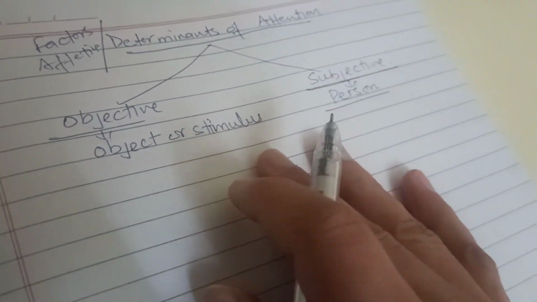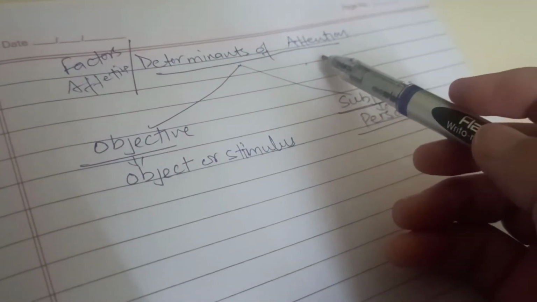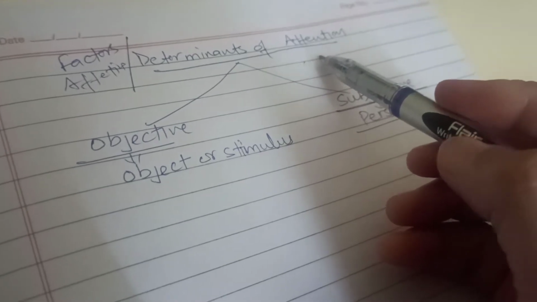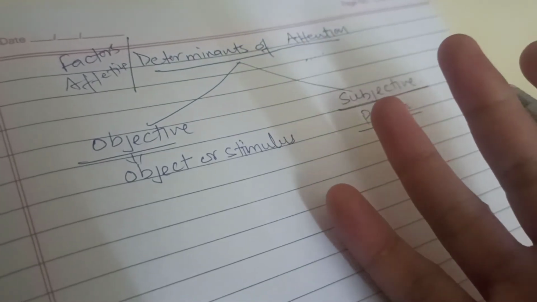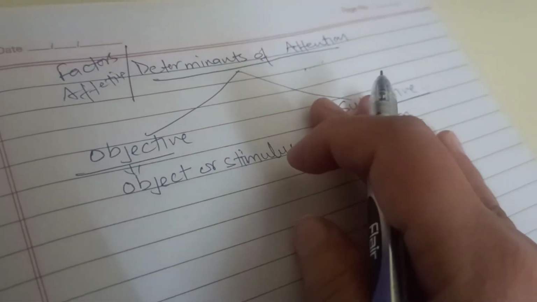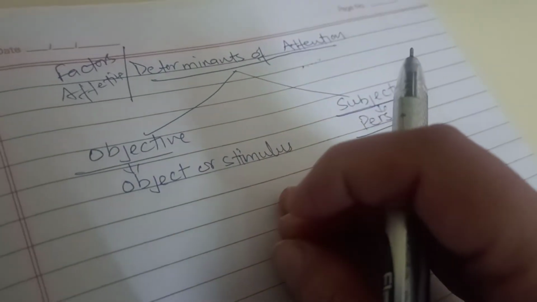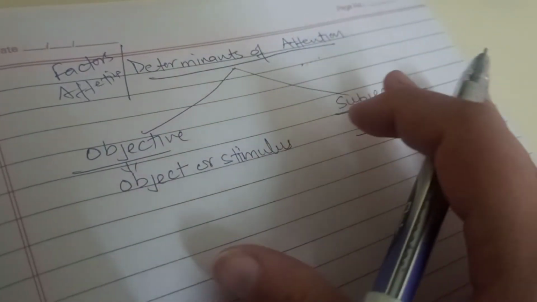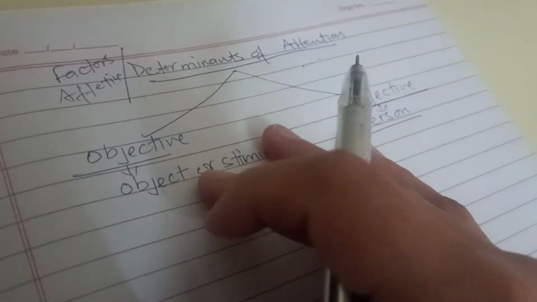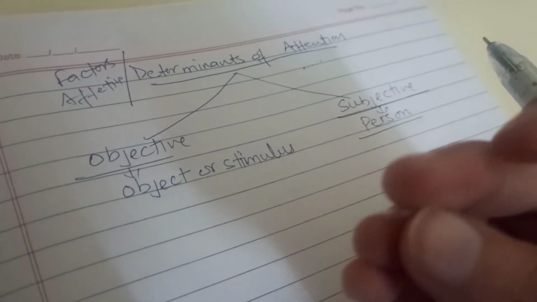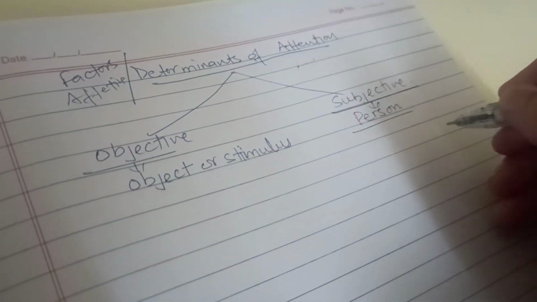Let me give you an example for that. Now all of us are aware of the meaning of attention. Attention means when I become aware about something. Then what are the factors that are going to affect our attention? These are two: objective and subjective. Objective determinants are the determinants related with the objects. For example, there is an XYZ stimulus, that is, let's say